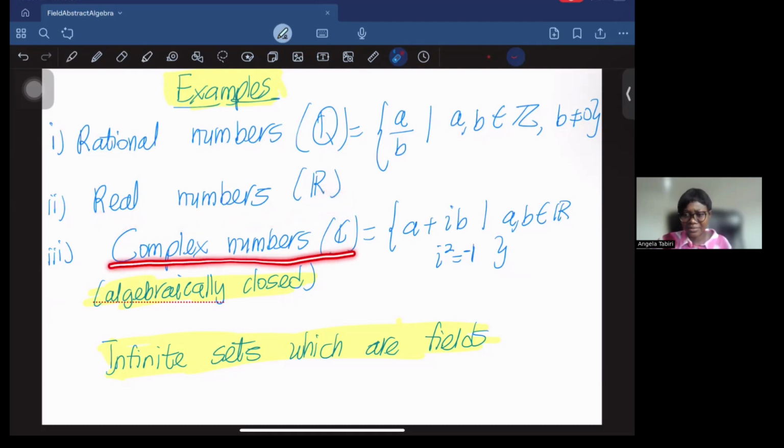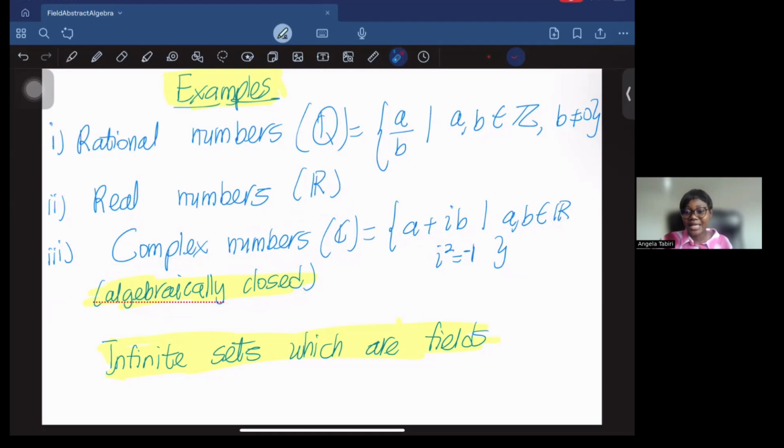Let's look at a bigger set, which is the complex numbers. So you look at all numbers of the form a plus ib, where a and b are real numbers, and i is just an imaginary number with i squared equal to -1. Then this is also a field. This is quite special in the sense that in algebraic geometry, you find solutions or roots to polynomial equations.